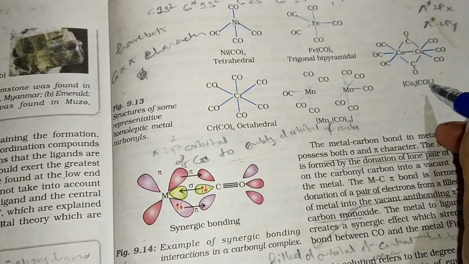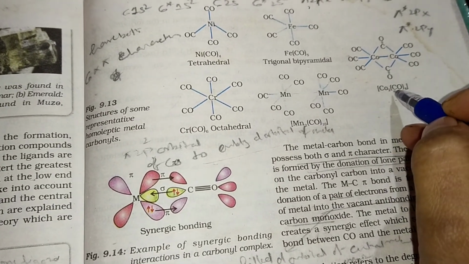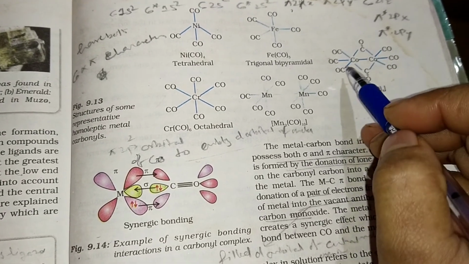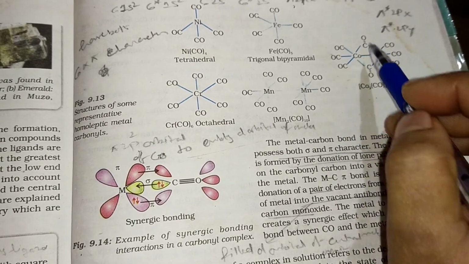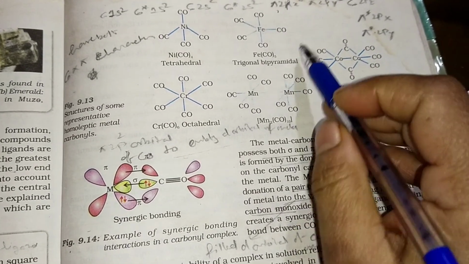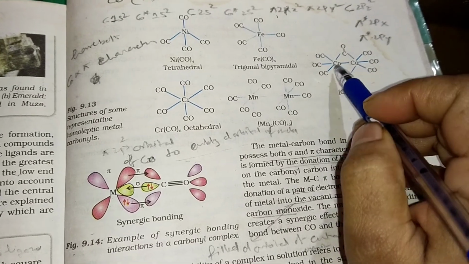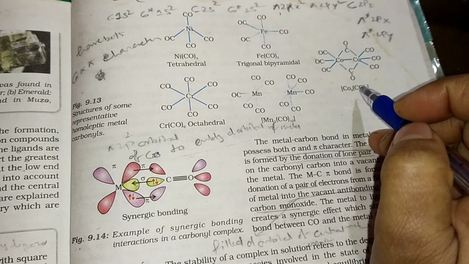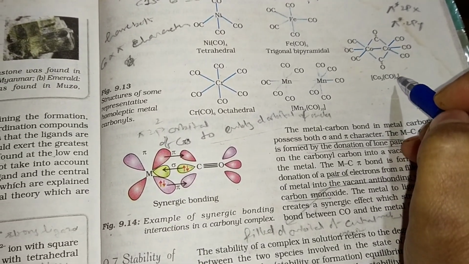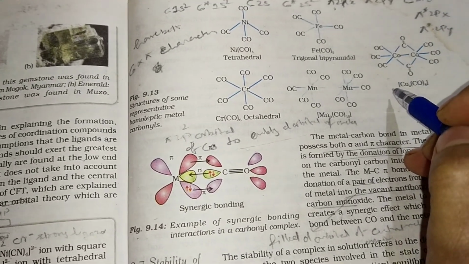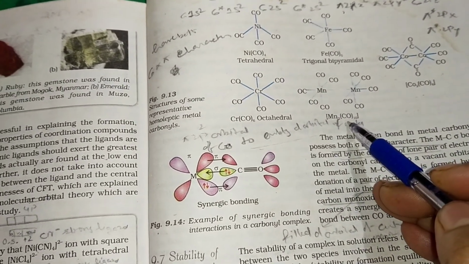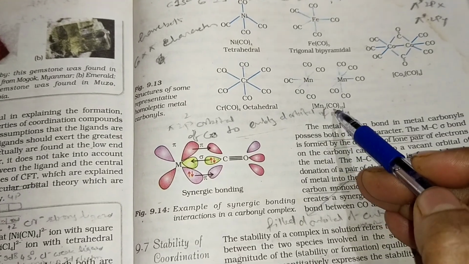This is octacarbonyl dicobalt, Co2(CO)8. Here you can see the cobalt is forming a bridge structure, with both cobalt atoms attached to carbonyl molecules, and each cobalt is a central metal ion. One more is the one with 10 carbonyls, that means decacarbonyl dimanganese.